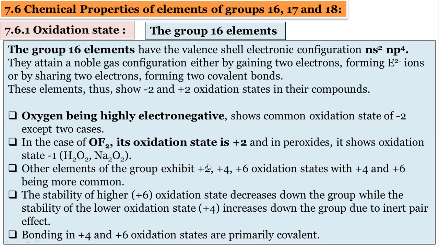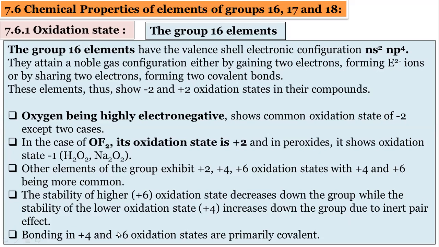The other elements than oxygen, sulfur, then selenium, then tellurium, then polonium, can show the oxidation states +2, +4, +6, and +4 and +6 are more common. These higher oxidation states are possible because of the presence of d orbitals, remember, and oxygen does not have d orbitals. The stability of the +6 oxidation state decreases from top to bottom, and the stability of the +4 oxidation state increases from top to bottom due to the inert pair effect.